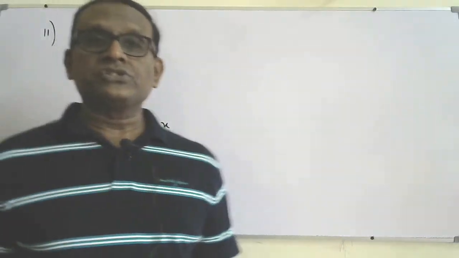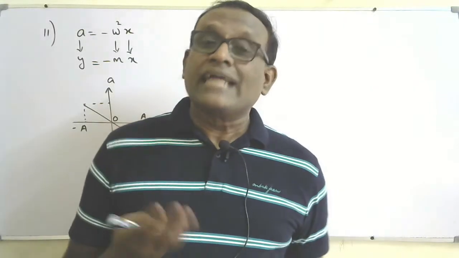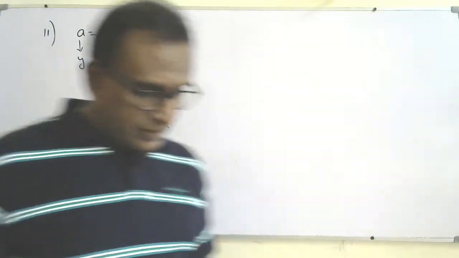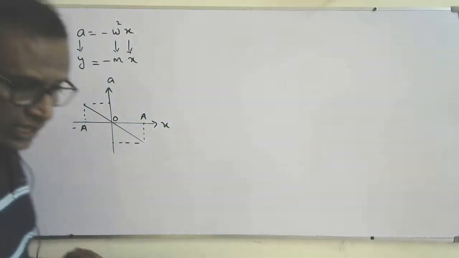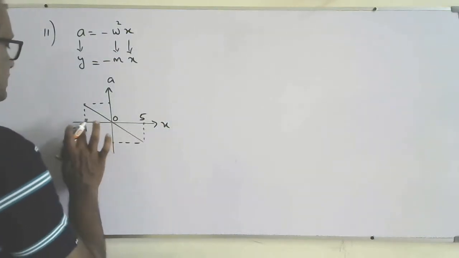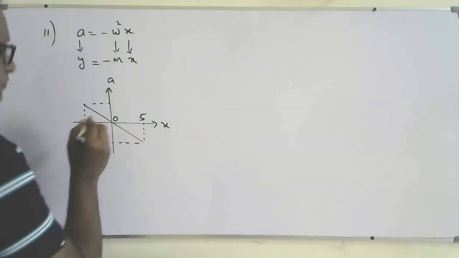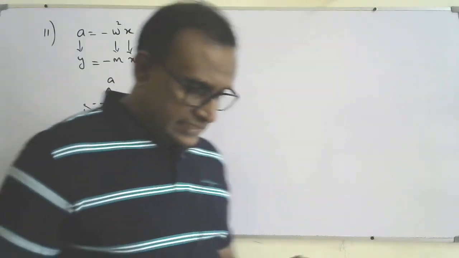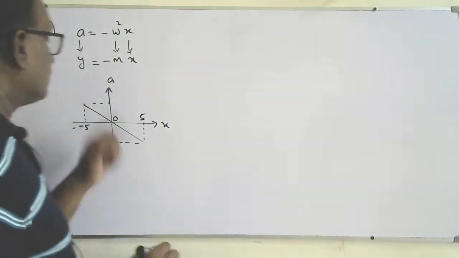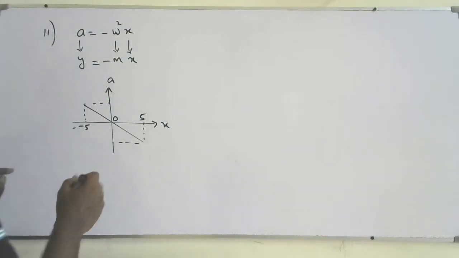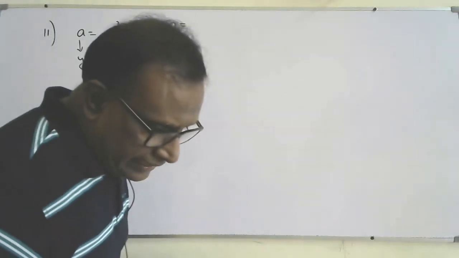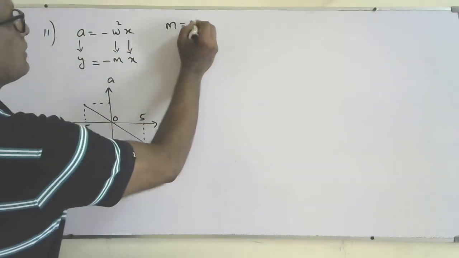What are the values we need to show? We need to show the time period and the maximum displacement. Maximum displacement, we can get it from the graph, that is 5 centimeter, and this is minus 5. Those are the maximum displacements. So we need to find the time period. So use the graph, find the gradient of the graph. The gradient is equal to omega squared in magnitude.